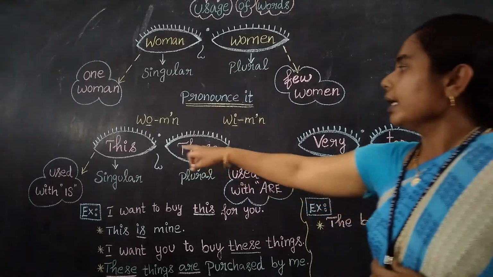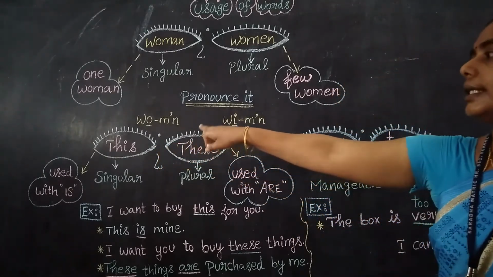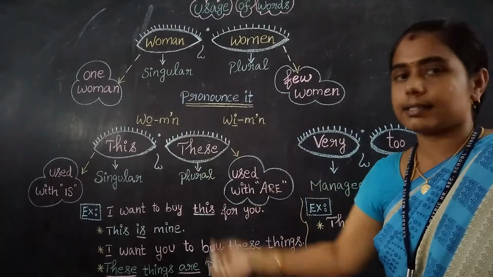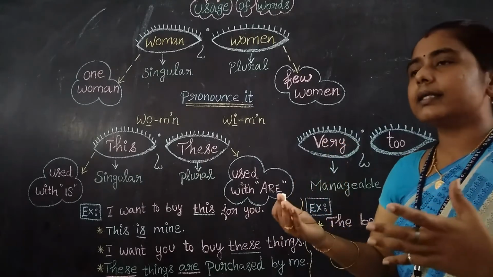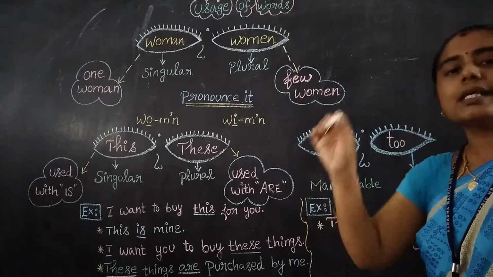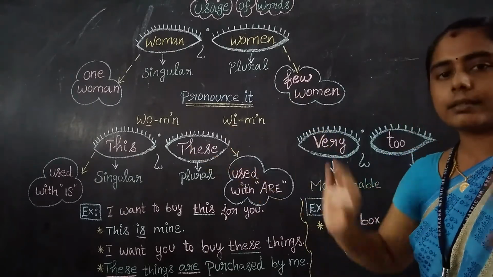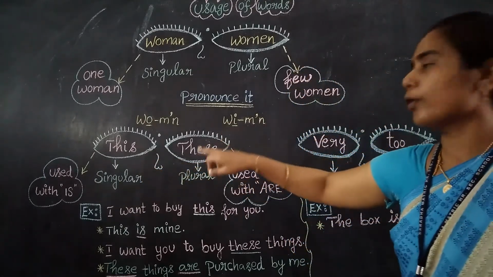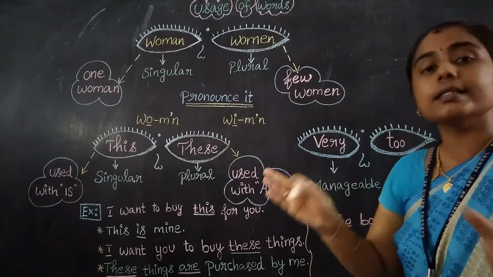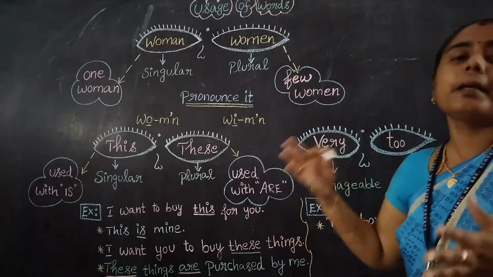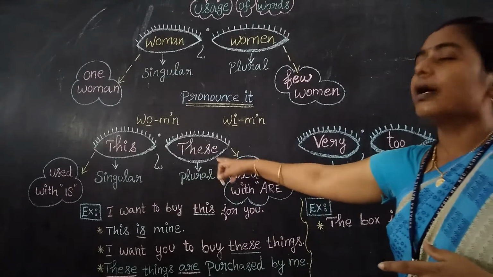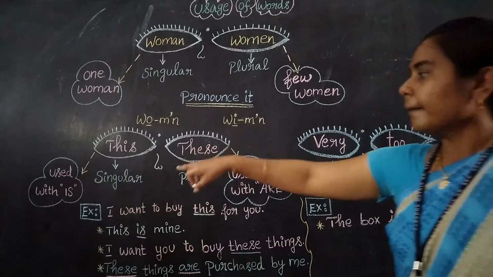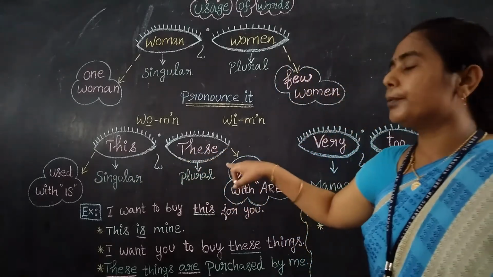Next, the next set of words: this and these. While telling itself, we can understand that this means a single thing, and these means more than one. So this is used for the singular form, and these, more than one thing, whatever it may be, is used for the plural form. This refers to singular, and these refers to plural.